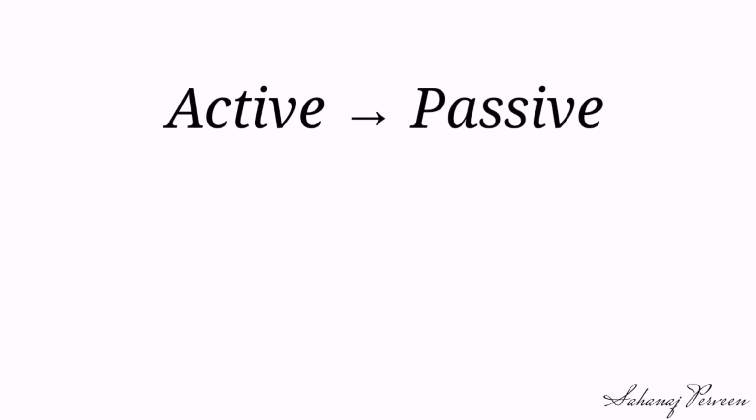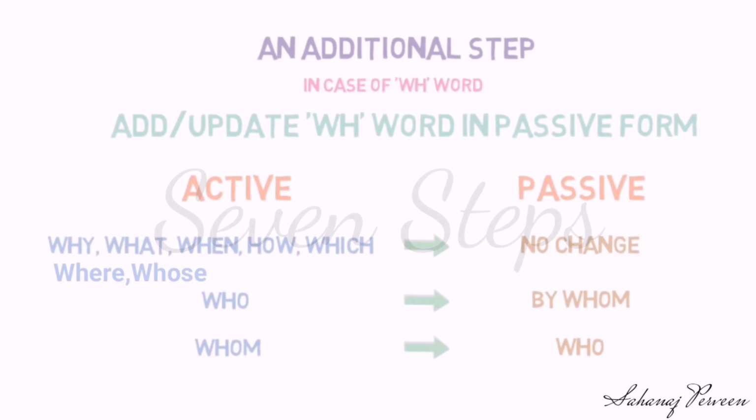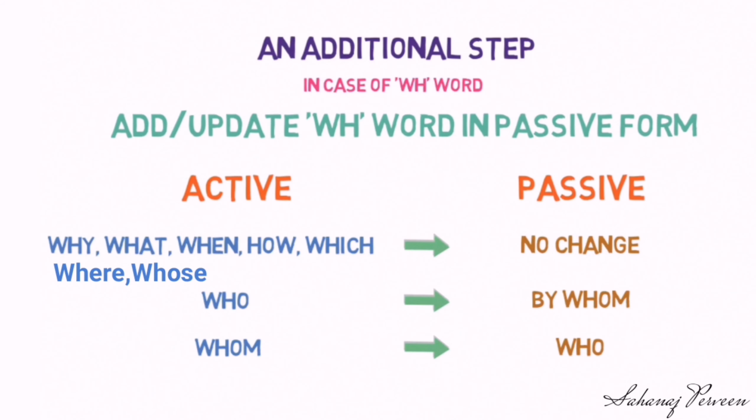Dear students, now we are going to learn how to convert active voice to passive in the case of interrogative sentences that start with a WH question. We have to follow the 7 steps, but an additional step is added in the case of a WH question. We have to add or update this WH word in the passive form. Let's learn about the changes by chart.